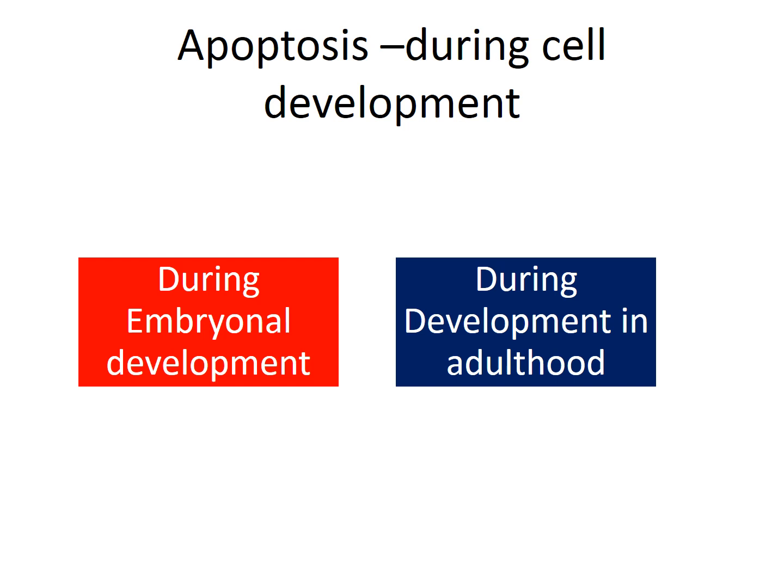The first role of apoptosis is during cell development, and the development process does not restrict itself to the embryonal stage, or to adulthood. It is a process that occurs in continuity, starting from the embryonal stages and then progressing gradually to adulthood. So we have apoptosis during embryonal development and apoptosis during development in adulthood. Let's understand it.